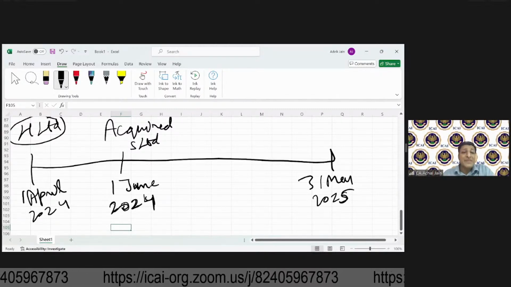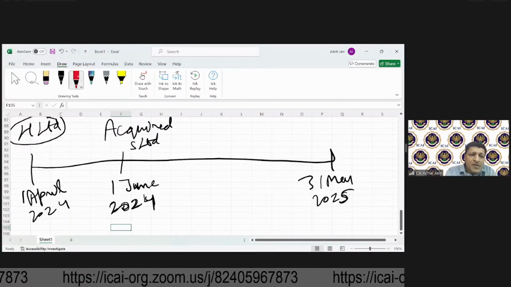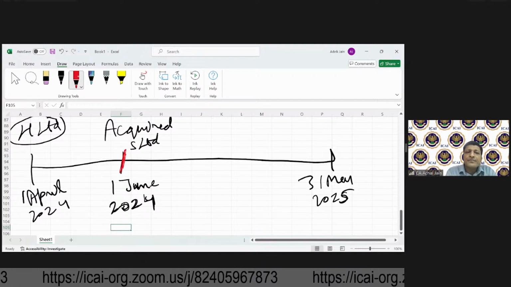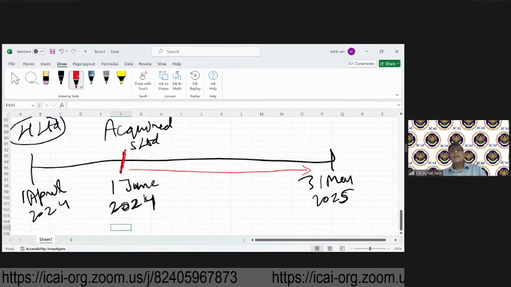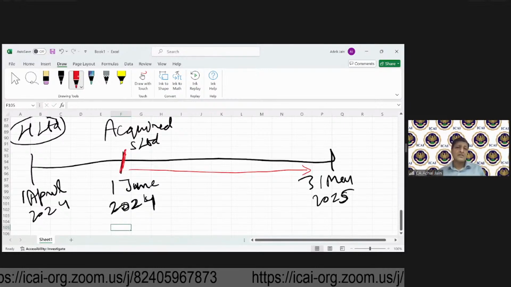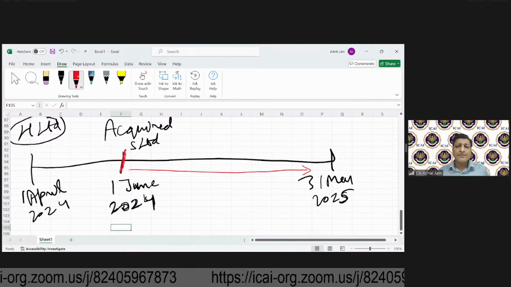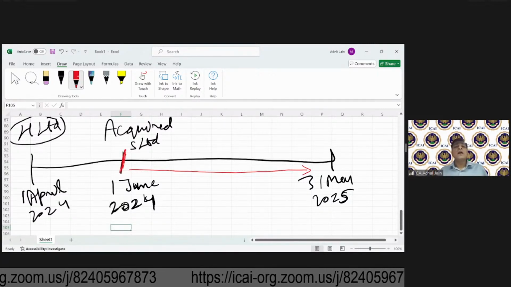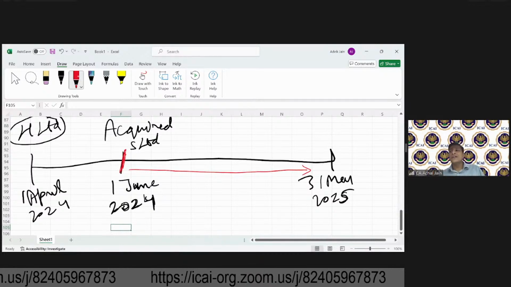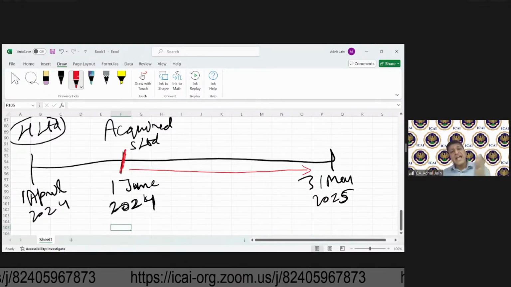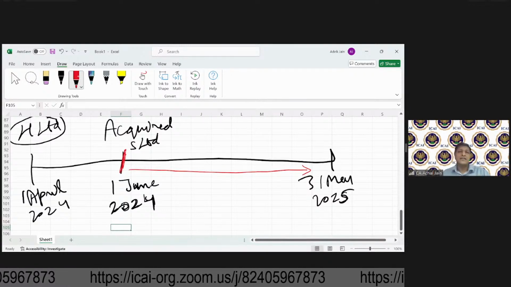Consolidated financial statements means that starting from this date, in the consolidated financial statements, H will have to consider that H and S are not two entities. It should consider as if these two entities are in a way one single entity.